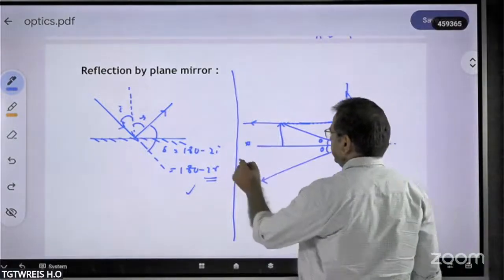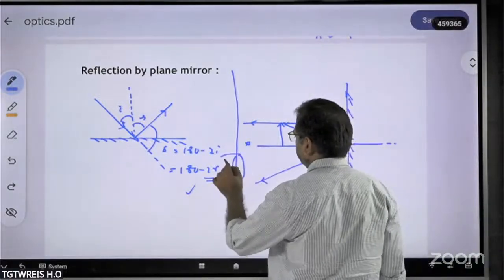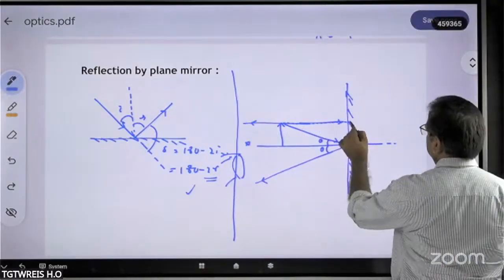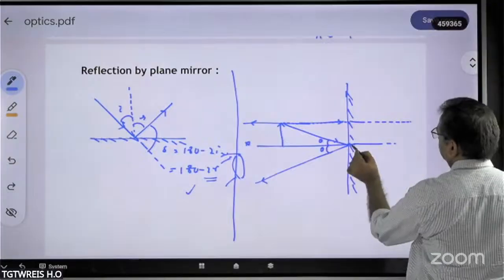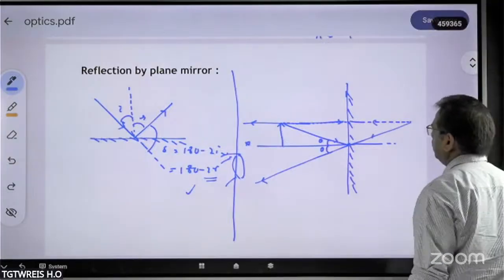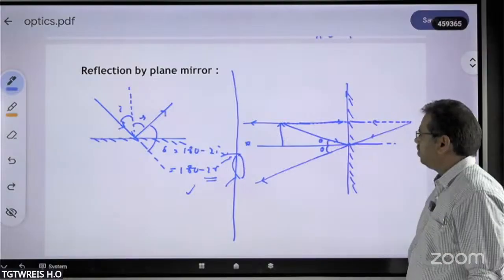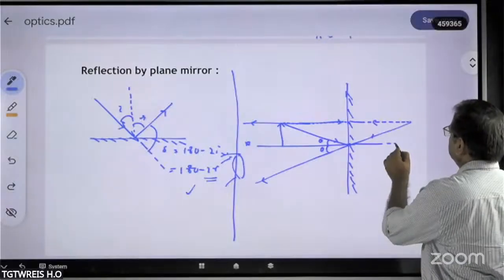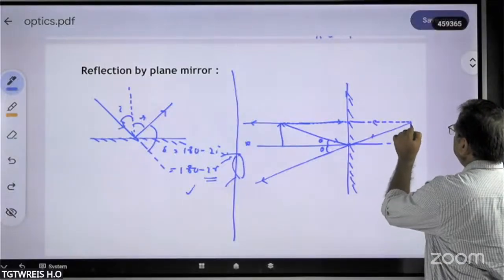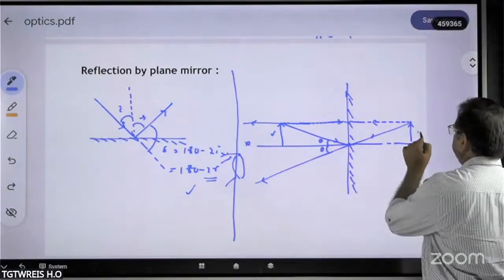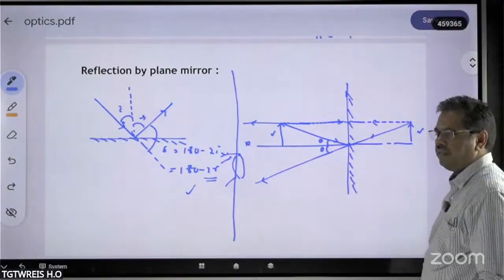But if you observe carefully from here, you can feel that these two rays are coming from inside the plane mirror. That is, the image of this object will appear inside the plane mirror.